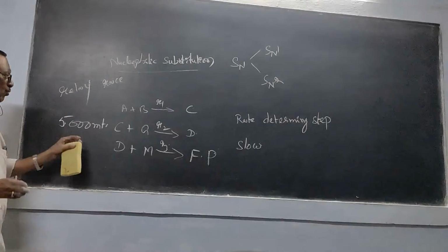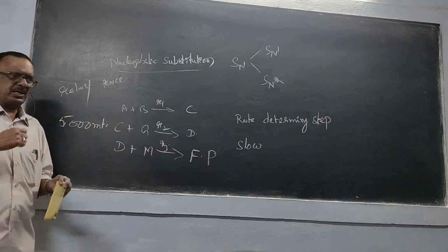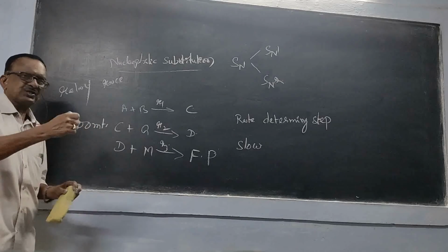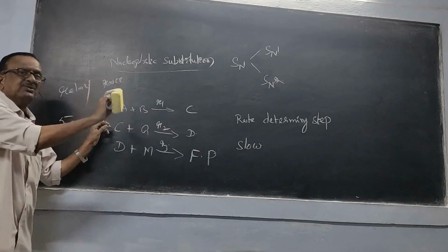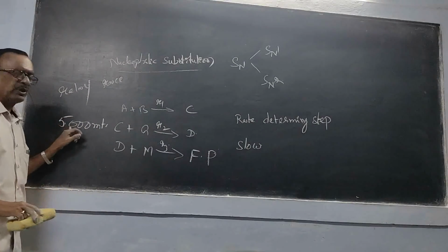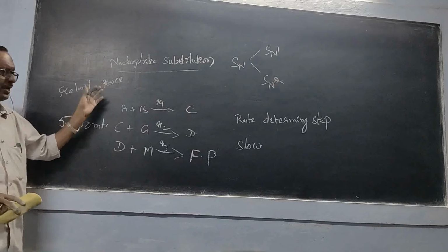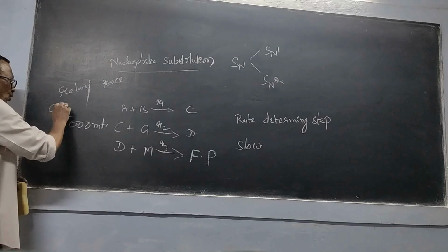In a relay race, the first person runs 1,000 meters and gives his stick to the second person, the second gives to the third, and like that they have to complete this 5,000 meter race. That is called a relay race. Say one team has scored a gold medal.